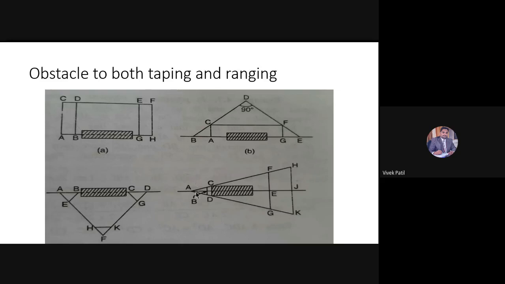Then similarly, with the same constant N, I will extend the line AD up to G point and set the point G such that AG is equal to N into AD. N into AD, not AC. AC is for F point, AD is for G point.